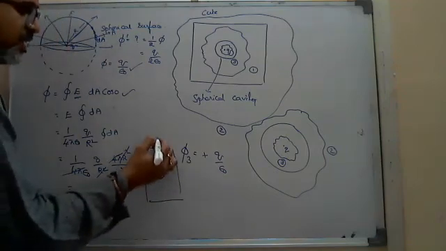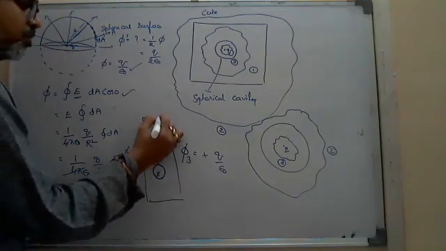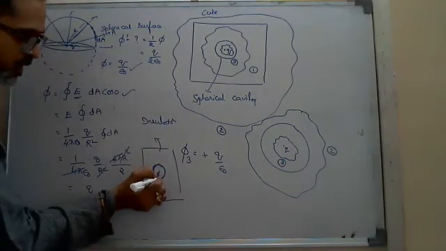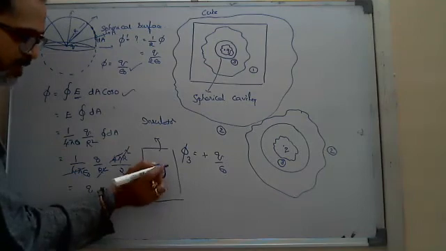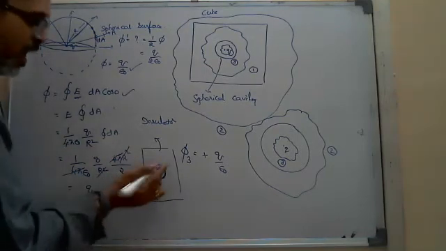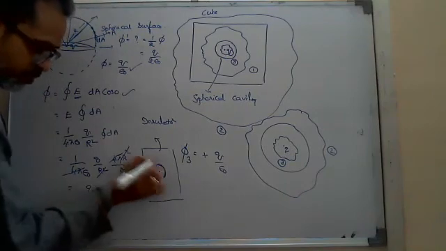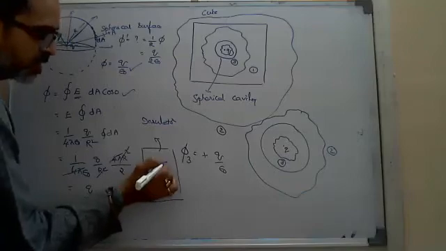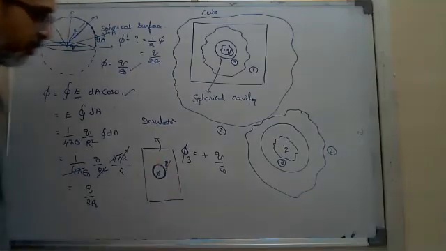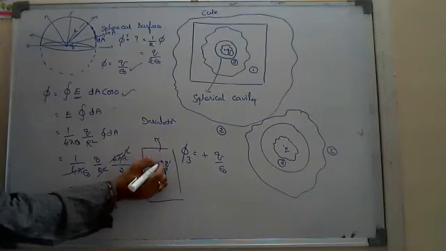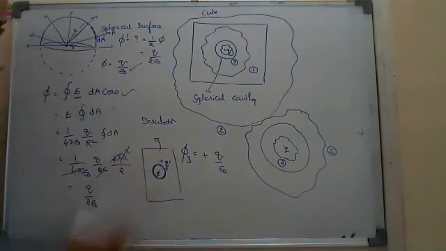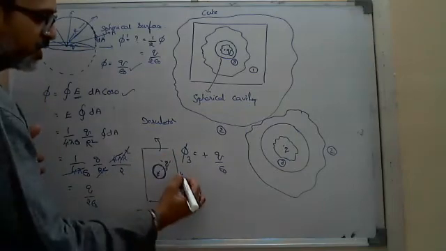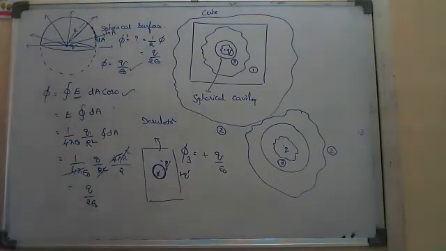Suppose I take it as some insulator, okay, then the same amount of charge is not induced here. You will get some less amount of charge induced on the inner wall of this one. Okay, here that charge will be like some Q dash. Okay, if it is plus, then it is minus. Okay, if minus Q dash is induced on the inner wall, then obviously plus Q dash will be induced here.